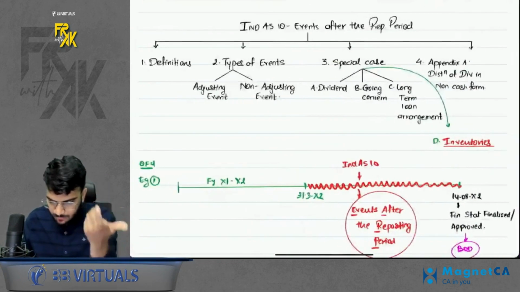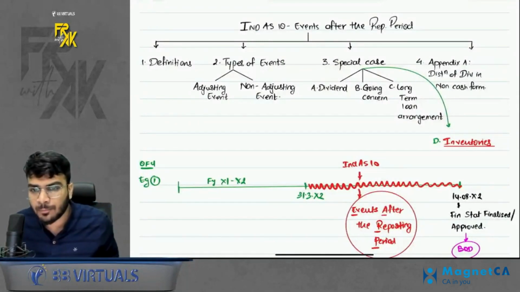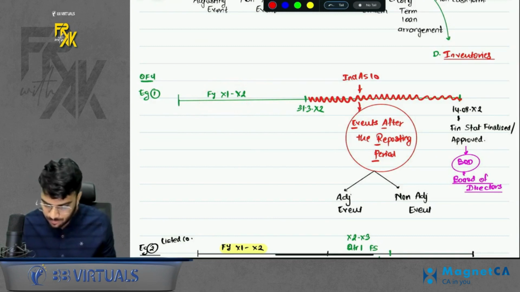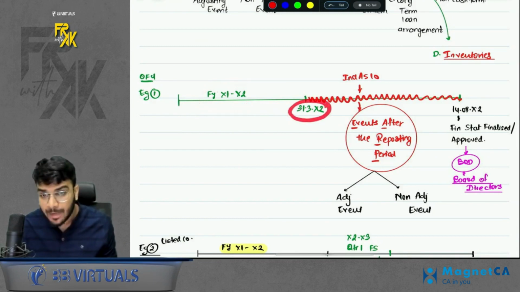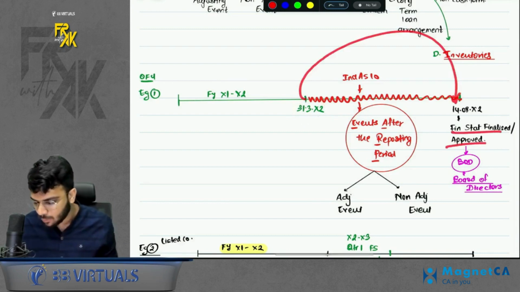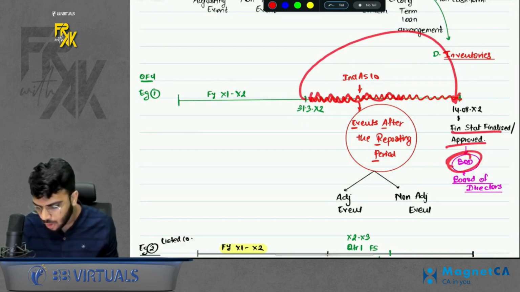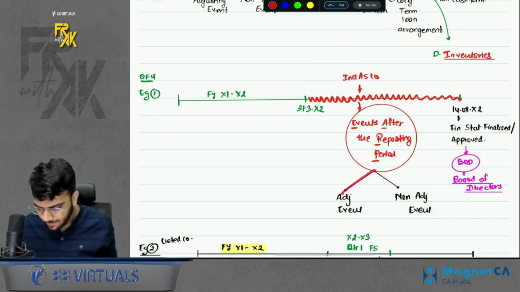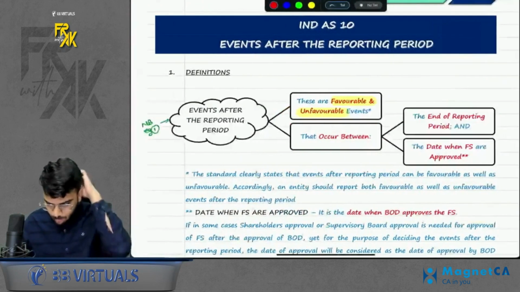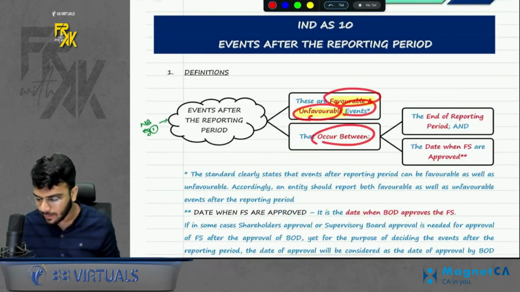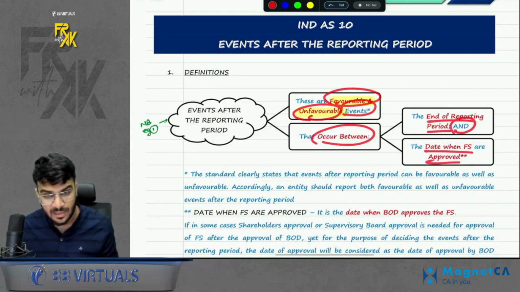Acha, if I want to give you a gist of it, what is this events after the reporting period? So you can see, let's say for example, this is my financial year end. Okay. So the events which occur between the year end and the date when these financials are approved by BOD, the events which occur here are events after the reporting period. Okay, and these can be two types of events, adjusting or non-adjusting. So if you look at the definition, it says these are favorable and unfavorable events that occur between end of reporting period and the date when FS are approved.